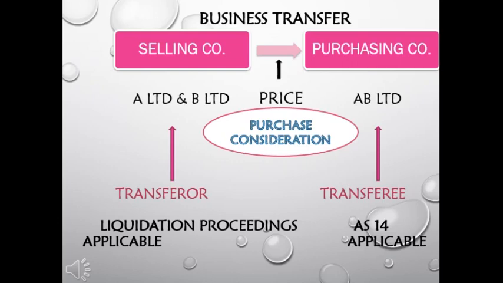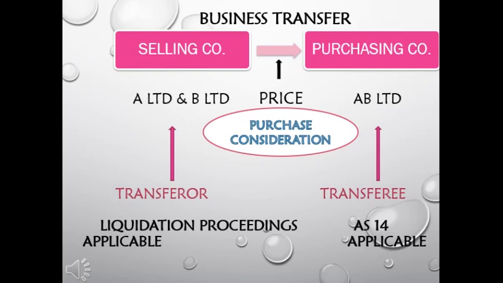And also there are many other names. For old company you can say vendor company, and you can also say selling company because it is being sold to the new company, right? And for the new company you can call purchasing company. So there are various terms for them. But the most common and the most technical terms used in this chapter amalgamation are transferor company and transferee company.